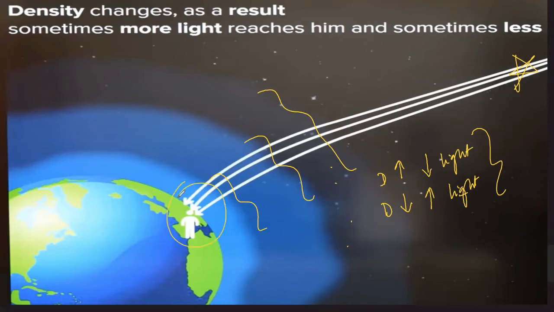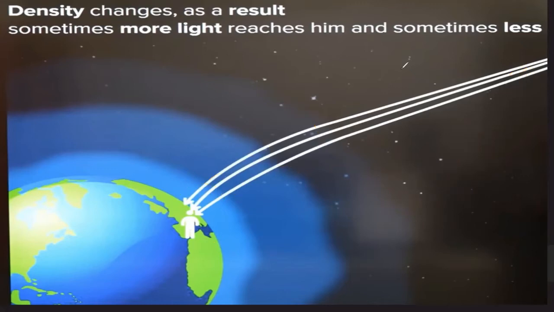So as the amount of light reaching us changes, at one moment, that star may appear very bright to us. At that time, the density of the atmosphere is less and we are getting more amount of light. In the next moment itself, the star would appear very dim. So that means density of the atmosphere has increased, less amount of light is reaching us, and now it is appearing dim to us. Right? This is how stars twinkle. This is how the twinkling of stars happens, and we see the stars twinkling. Okay, I hope you have understood the phenomenon.